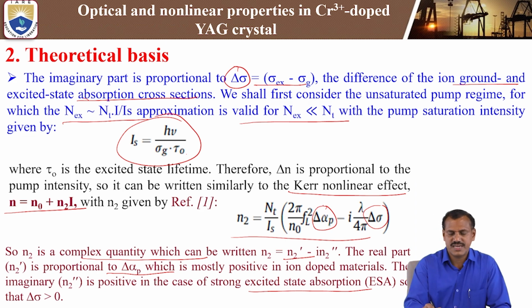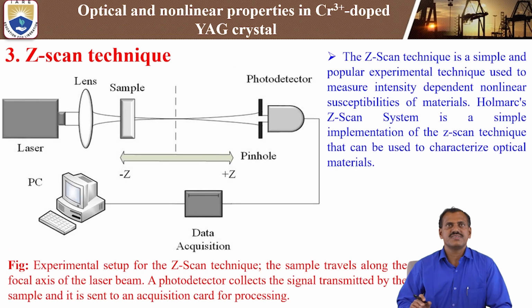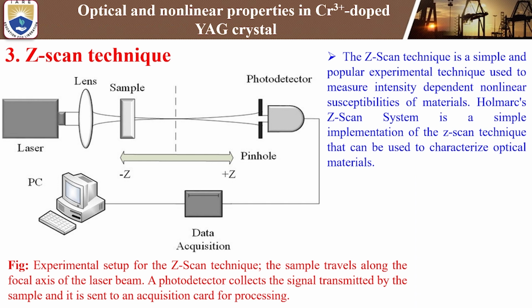At the same time, we can calculate the polarizability difference and the nonlinear refractive index. So what is the next one? It is Z-scan. How are you going to measure it? By using the Z-scan technique.